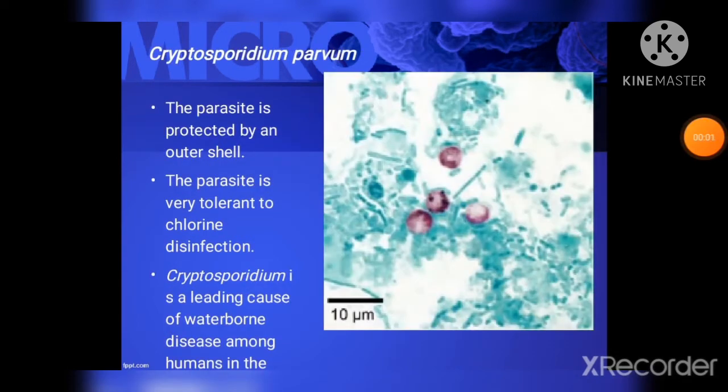So Cryptosporidium is the kind of parasite that is protected by an outer shell that allows it to survive outside the body for long periods of time and makes it very tolerant to chlorine disinfection. So Cryptosporidium is a leading cause of waterborne diseases among humans in the United States. While this parasite can be spread in several different ways, water is the most common way to spread the parasite.